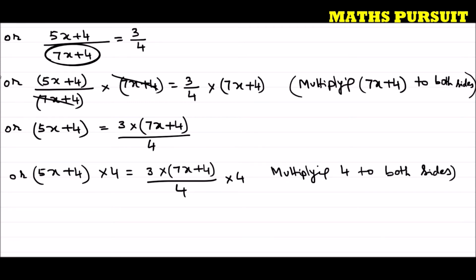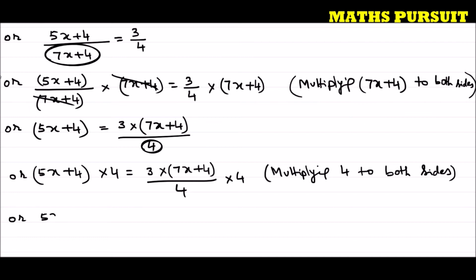Why am I multiplying 4 to both sides? I want to eliminate this 4 from the denominator. To eliminate this 4 from the denominator, I should multiply 4 to the right side of the equation. If I am multiplying 4 to the right side of the equation, I should also multiply 4 to the left side of the equation. For that reason, I have multiplied 4 to both sides of the equation.